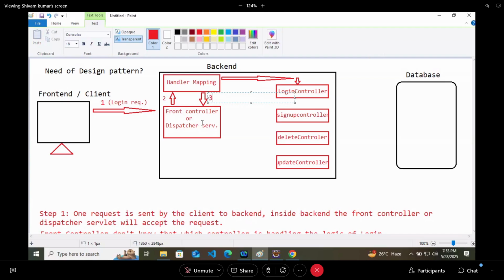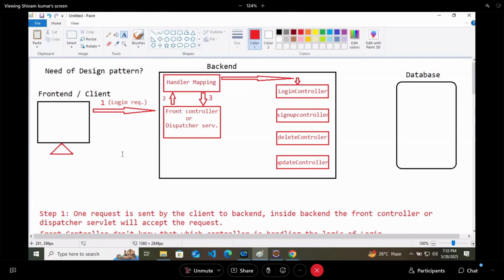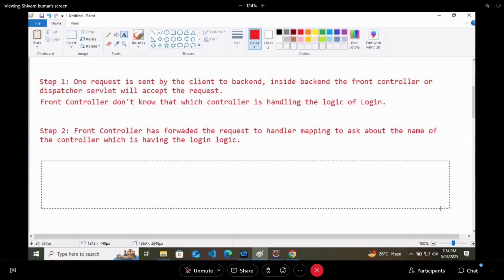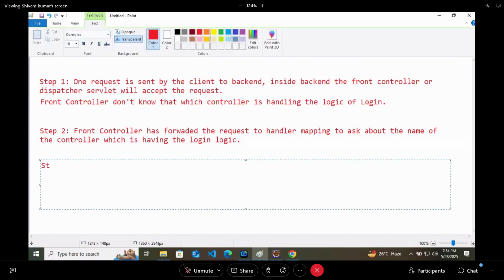So that becomes the step third here. Handler mapping will return the name of controller which is handling the login logic. That is the step 3.